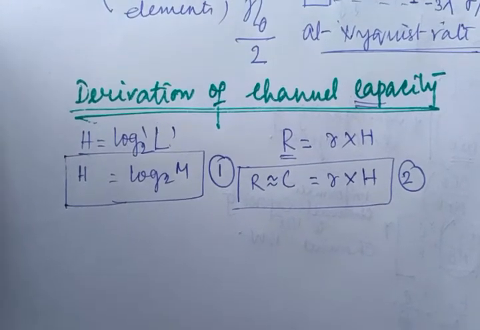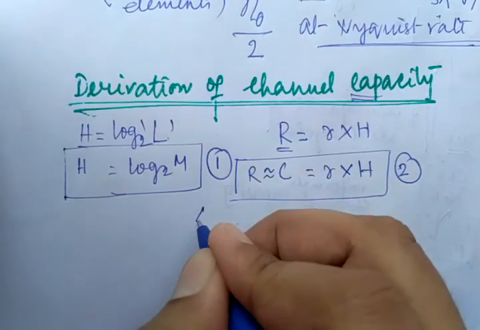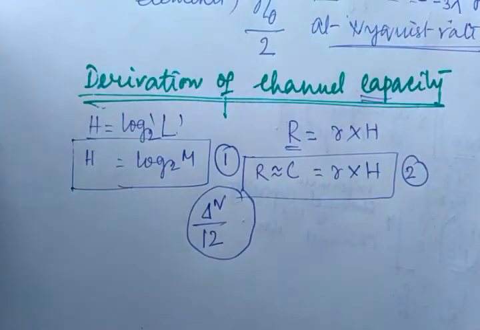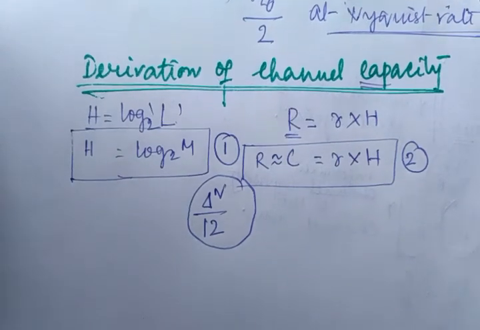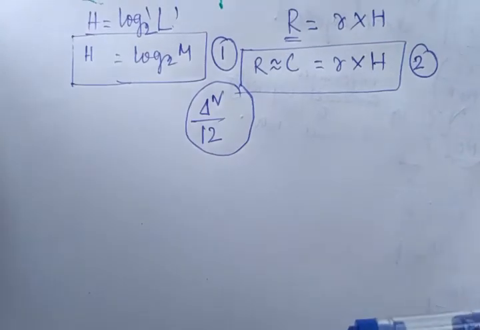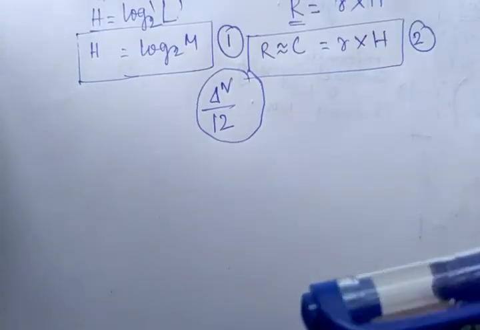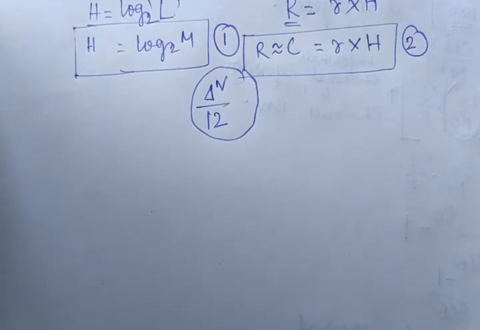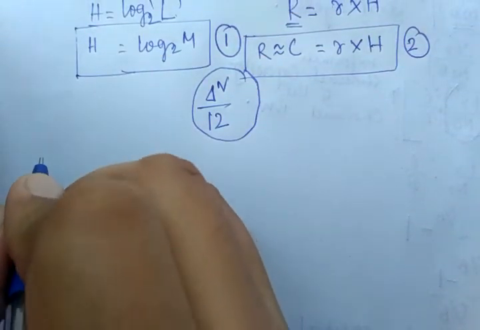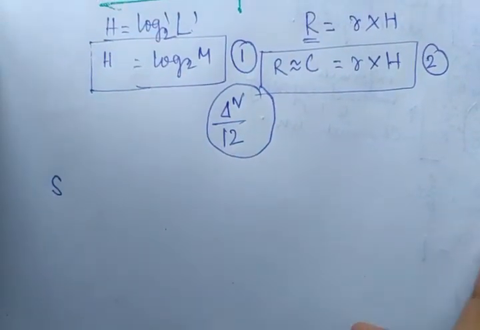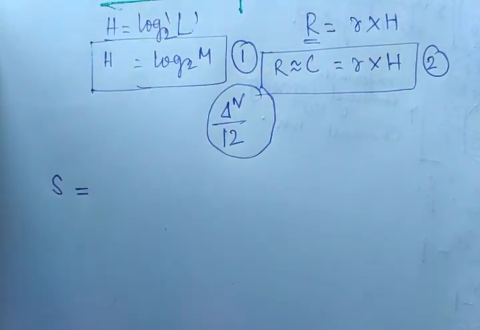So we will use the concept of signal to quantization noise ratio, which you have already calculated in digital communication, that is the value of delta square by 12. From this concept I will summarize how to calculate the value of M. Before calculating that, we must have knowledge of average signal power, which I have already explained in the previous lecture, and that is nothing but S.